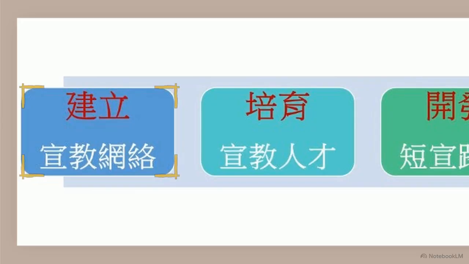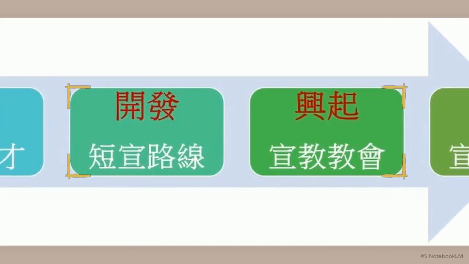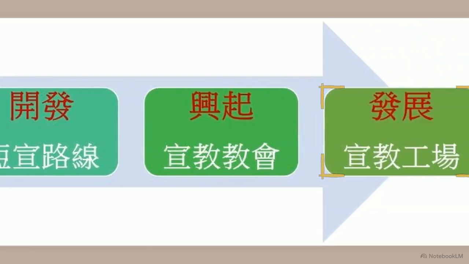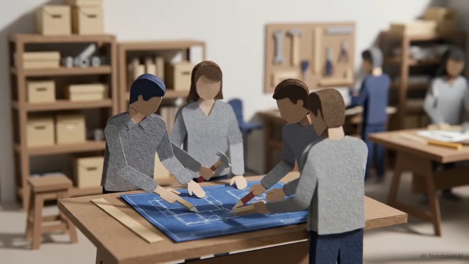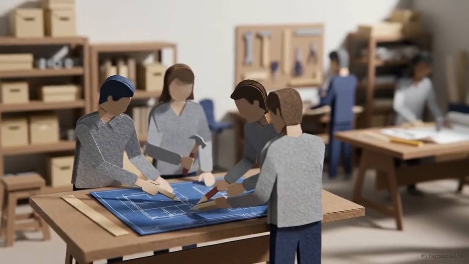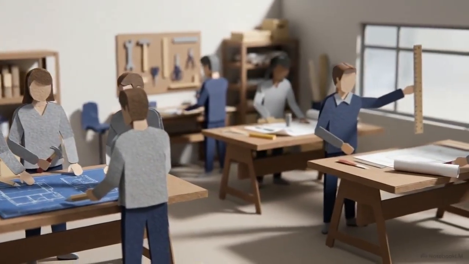The first step is to establish the initial mission network, followed by identifying and nurturing talent from within the local community. This talent is then utilized to develop specific mission routes and mobilize the local church infrastructure. The process culminates in this final stage, the full development of a functional mission field. Local community outreach functions as a rigorous training academy, producing the specific talent and infrastructure required to sustain global missions.